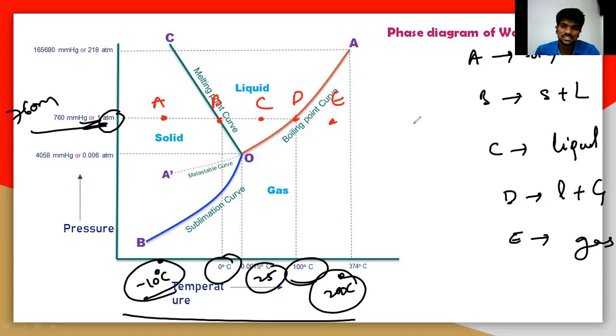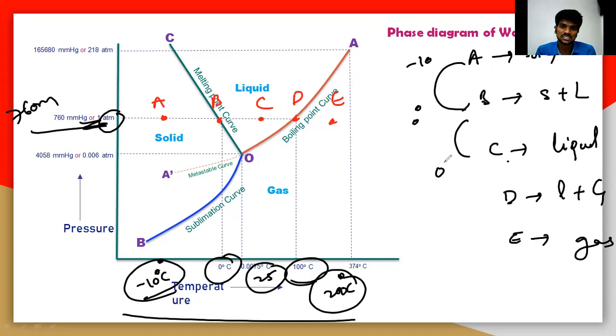First of all, the solid is there. The solid will start melting, so there is an equilibrium between solid and liquid. After some time, on increasing the temperature, all the ice particles are converted into liquid. So first A to B, that is from minus 10 degrees to 0 degrees Celsius. A is moving towards B, and the solid will start melting. So at point B there are two phases, a solid and a liquid phase.